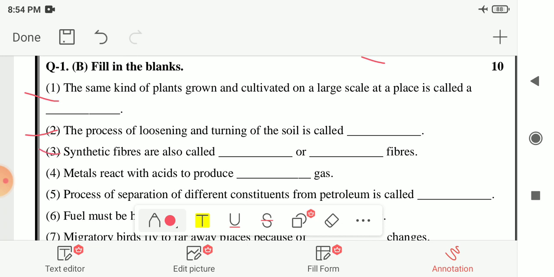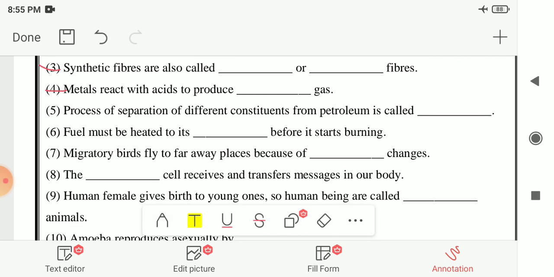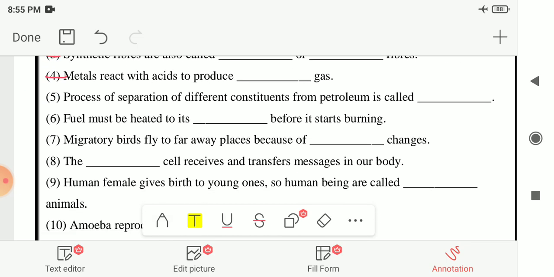Next, third number, synthetic fibers are also called blank or blank fibers. So they are also called man-made or artificial fibers. The next, fourth number, metals react with acids to produce blank gas. So here your answer is hydrogen. After reacting with acids, metals release or produce hydrogen gas.